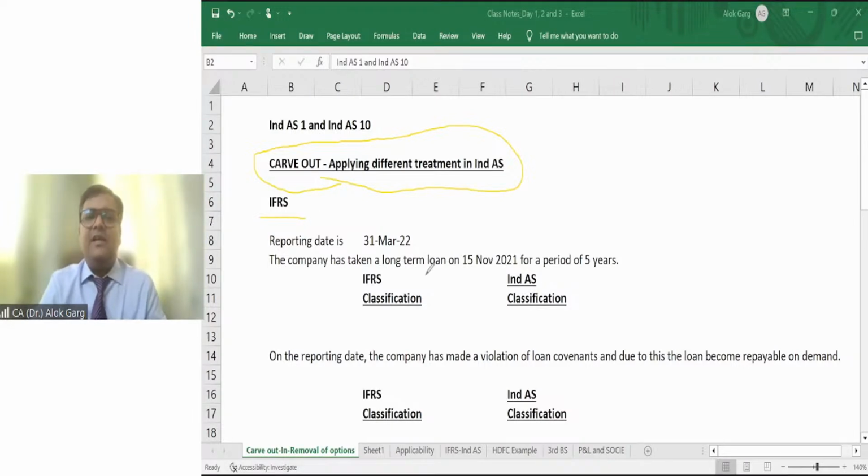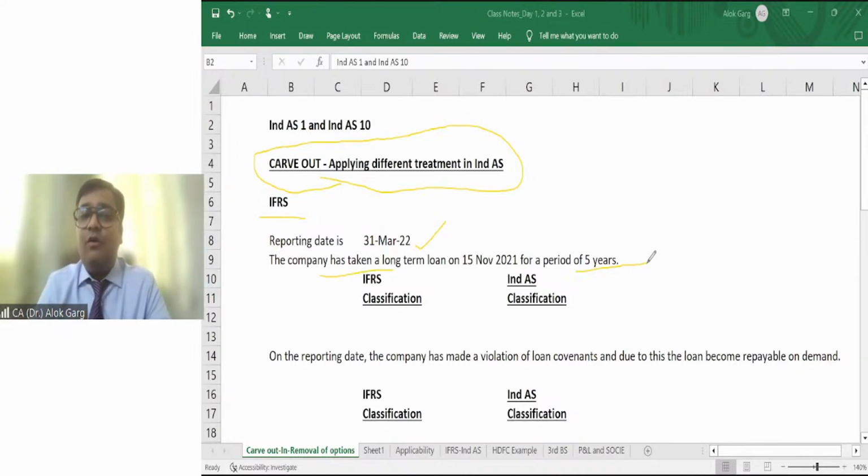So let's say the reporting date is 31st March 22. I am talking about one example of carve out. The company has taken a long-term loan on 15th November 2021 for a period of 5 years. So the company has taken a loan on 15th November 2021, and that loan is going to be repaid after 5 years. Meaning, what is the maturity date of this loan? 15th November 2026. Okay.